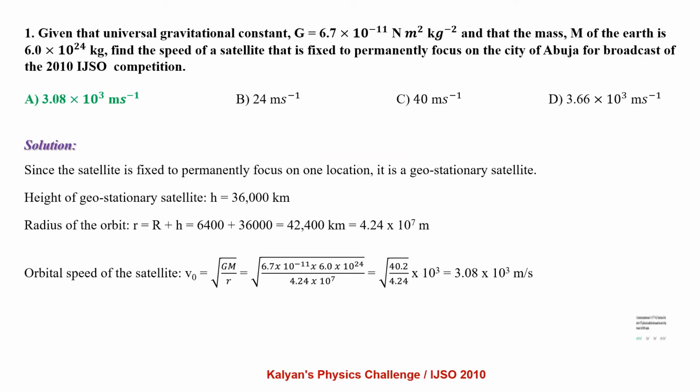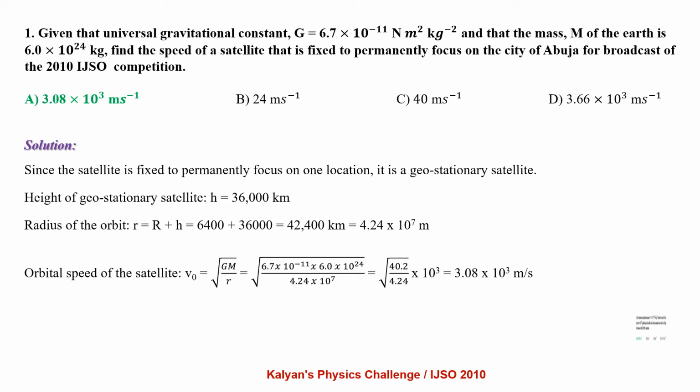Given that the universal gravitational constant G equals 6.7 × 10^-11 N m² per kg² and the mass M of the Earth is 6.0 × 10^24 kg, find the speed of a satellite that is fixed permanently to focus on the city of Abuja for broadcast of the 2010 IJSO competition. Since the satellite is fixed to permanently focus on one location, it is a geostationary satellite. The height of a geostationary satellite is approximately 36,000 km.